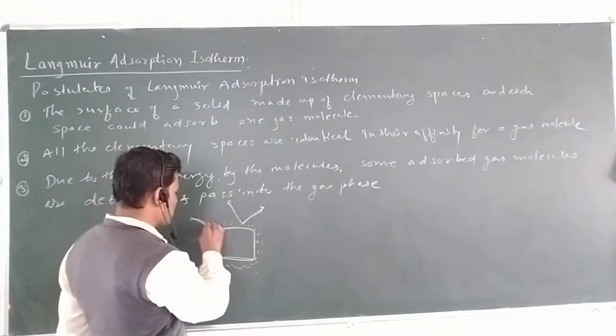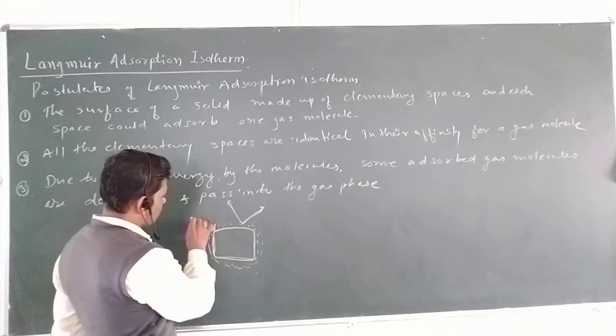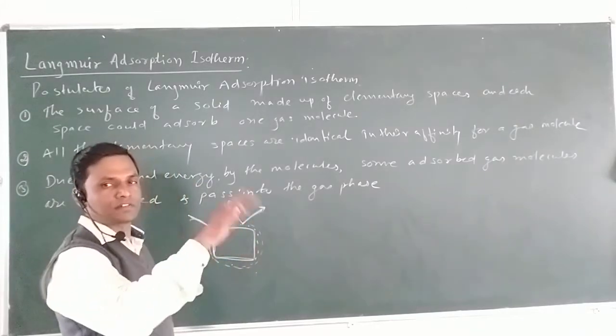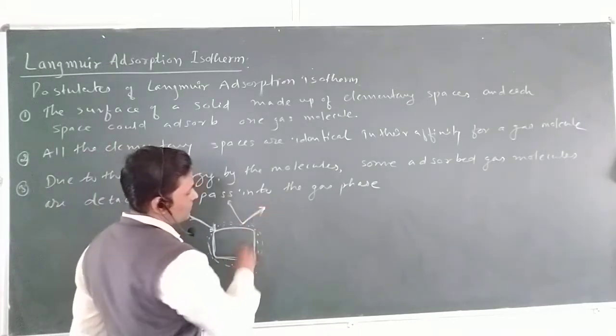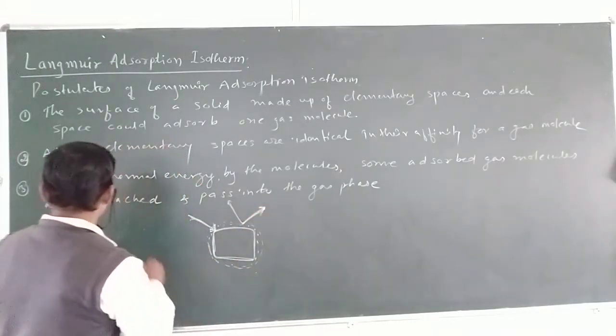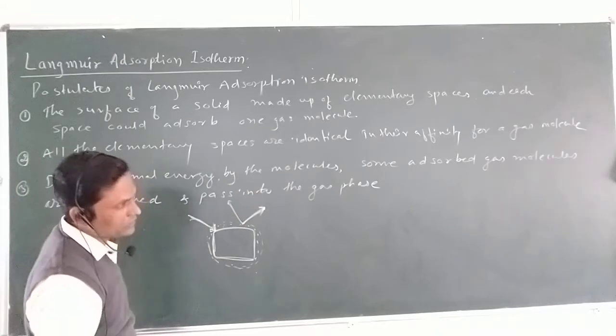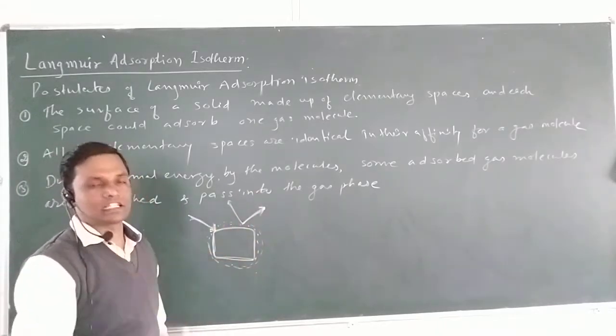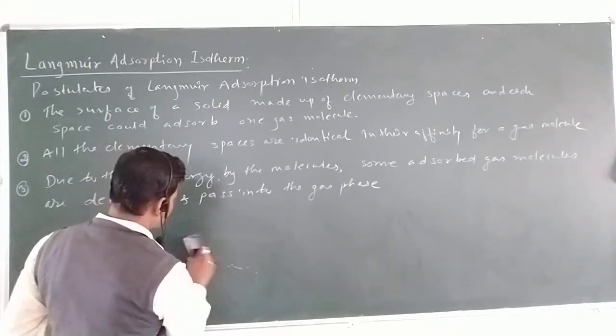As the molecules are adsorbed, adsorbed means they are condensed. Detached means they are evaporated, means they can be removed from the surface. Removal from the surface is known as detachment. So due to the thermal energy of the molecules, some adsorbed gas molecules are detached and pass into the gas phase. Okay.